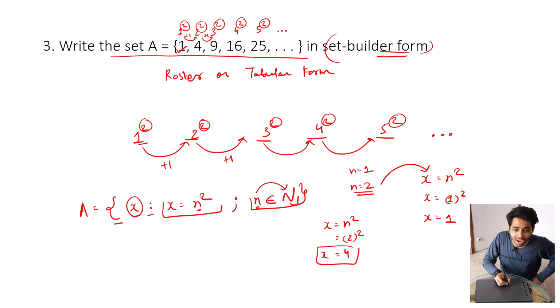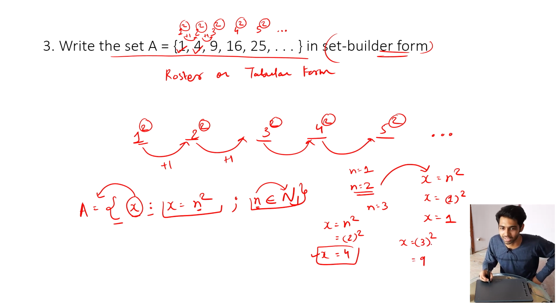So x is an element of set A, and here we write whatever the x is. We got the second element, that is 4. Similarly, I will take n is equal to 3, so x is equal to 3 square, which is 9. Again, we got the third element. Similarly, you can even take n is equal to 10, for example.